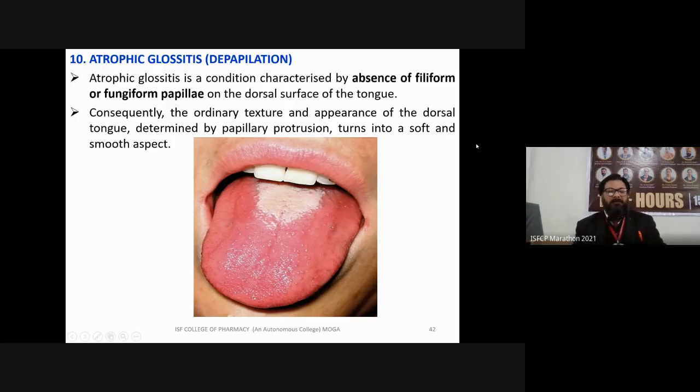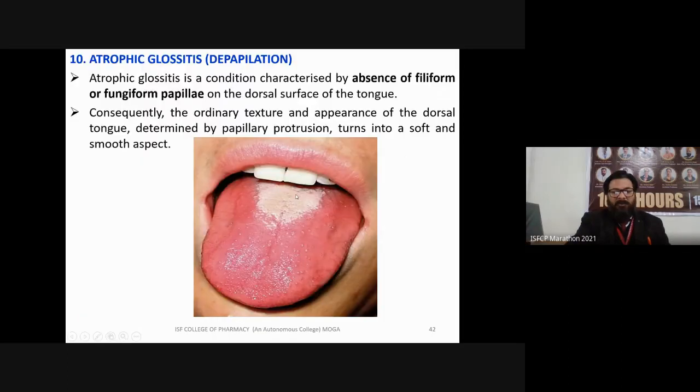The next disorder of the tongue is depapillation or atrophic glossitis. Atrophic glossitis is a condition characterized by absence of filiform or fungiform papillae on the dorsal surface of the tongue. Consequently, the ordinary texture and appearance of the dorsal tongue, determined by papillary protrusion, turns into a soft and smooth aspect. You can see there is an absence of filiform or fungiform papillae on the tongue, also known as depapillation.